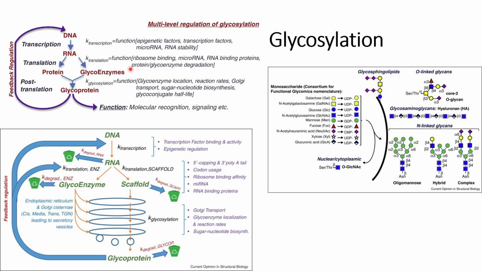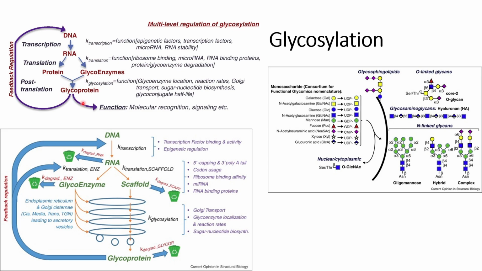In this step also, this glycosylation can be regulated through various factors such as ribosome binding, microRNA, RNA binding proteins, or glycoenzyme degradation. If any of these factors affect the glycosylation of the final product, as if there is no glycoenzyme, there will be no post-translation modification or glycosylation.